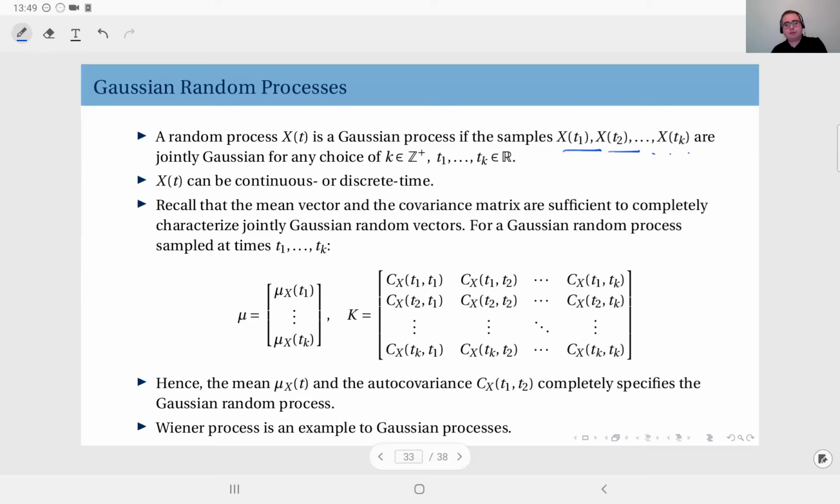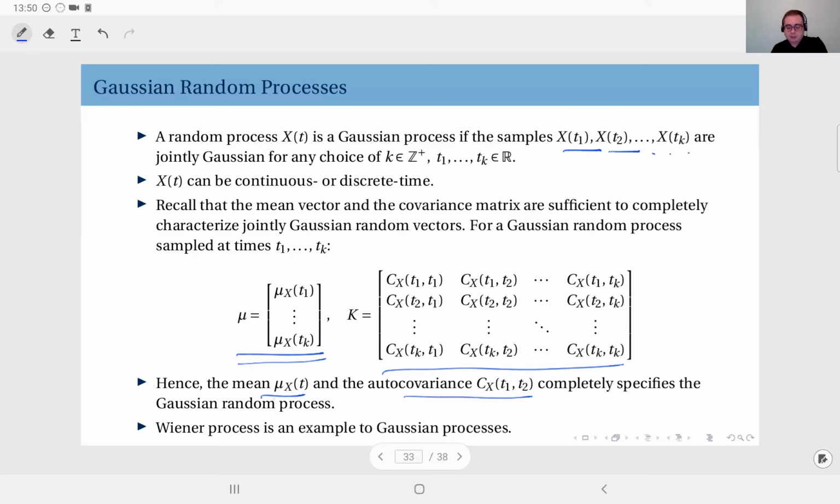The great thing about Gaussian stuff is, as you know, if you know the mean and the covariance matrix in the general case, you have the distribution. You can characterize it in any way you like. So for this random process, if you have the mean vector for your observations at times t1 through tk, and if you have your covariance matrix, that is sufficient to entirely characterize this random process. Okay, that means the mean mu x of t and the autocovariance of t1, t2 completely specify the Gaussian random process.